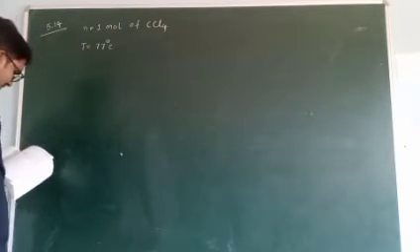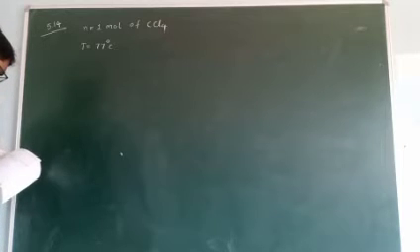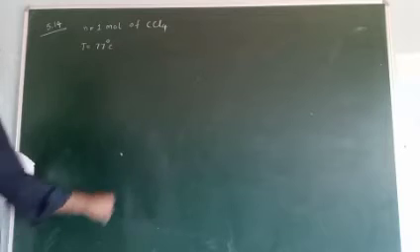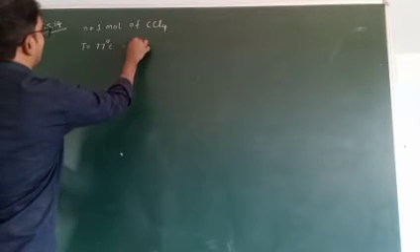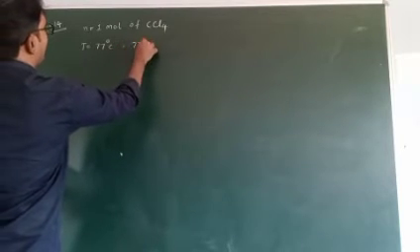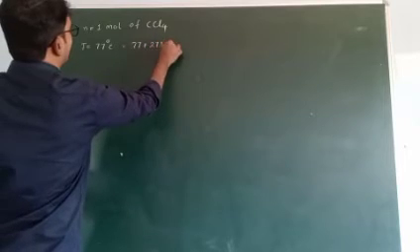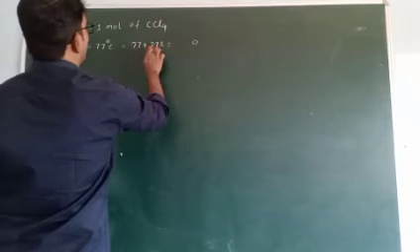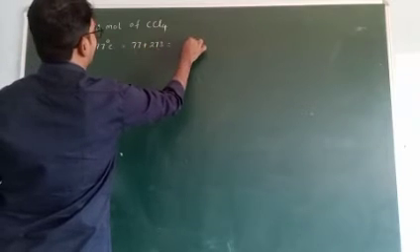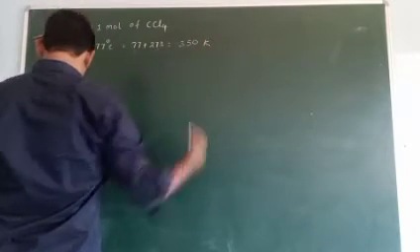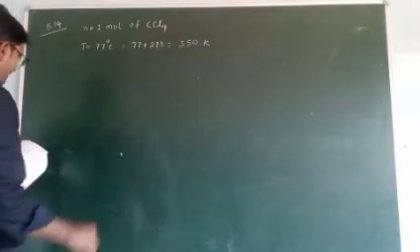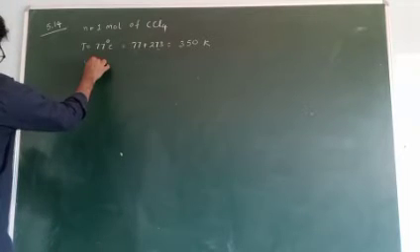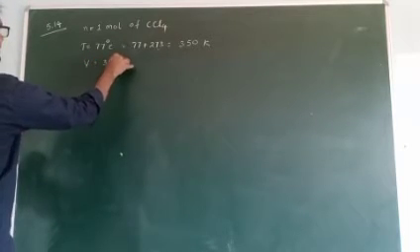So 77 degrees centigrade means the temperature value is approximately 77 plus 273, which is 350 Kelvin. Temperature is given. And volume is also given, V is equal to 35 liters.